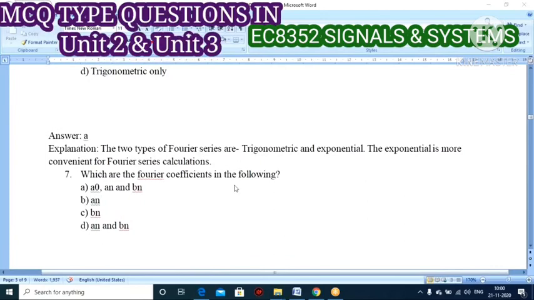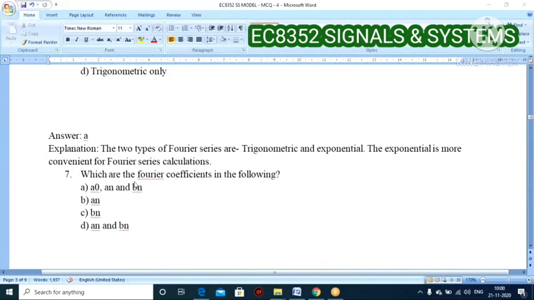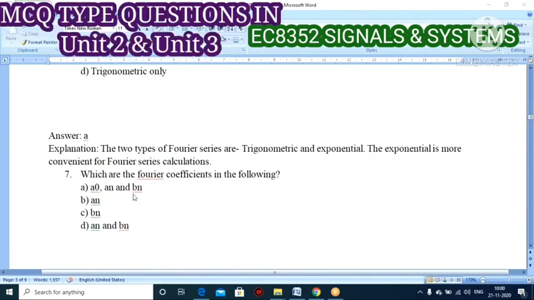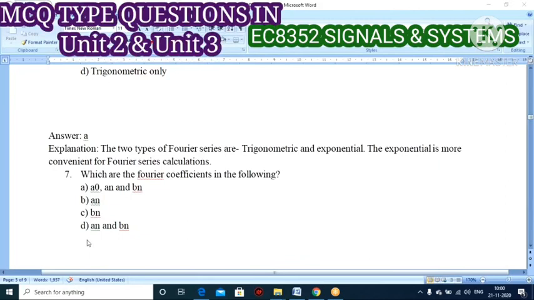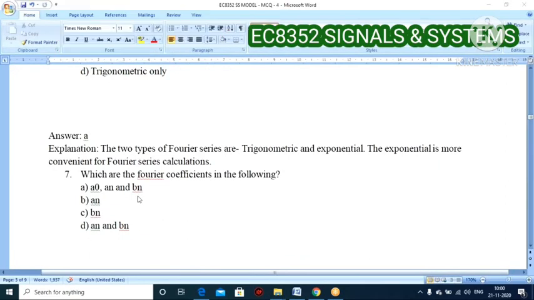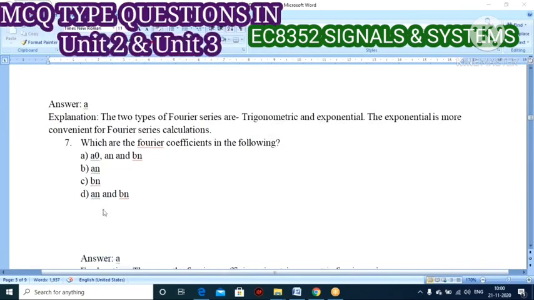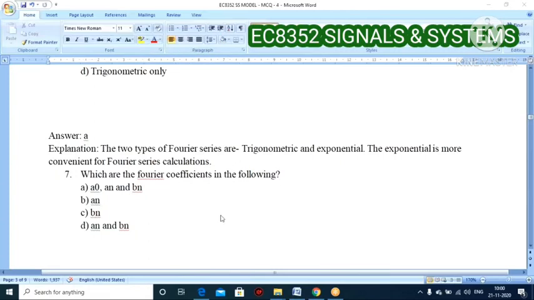What are the Fourier coefficients in the following? Option A is A naught, An, and Bn. Option B is An. Option C is Bn. Option D is An and Bn. So all these n's, you just put them down as a suffix. Here there may be a mistake, but you have to put it in suffix order.